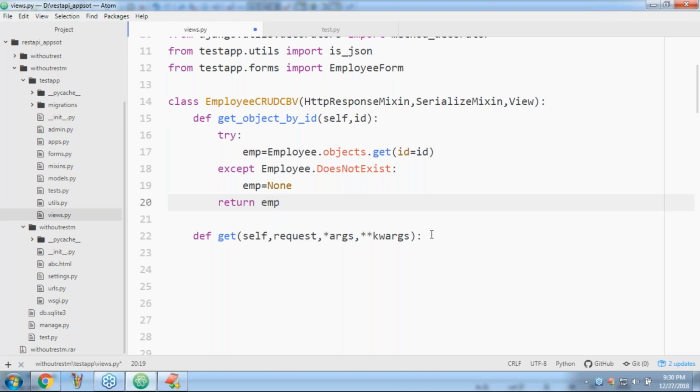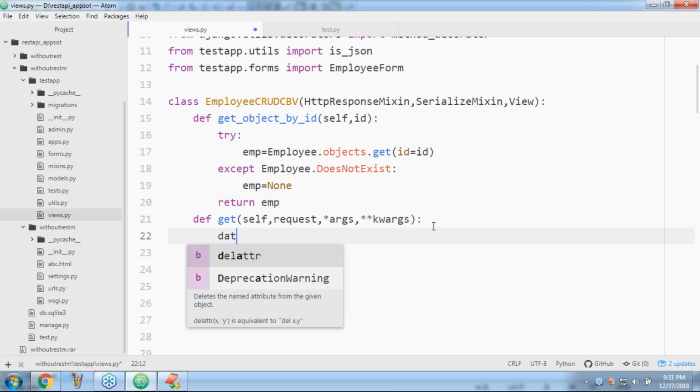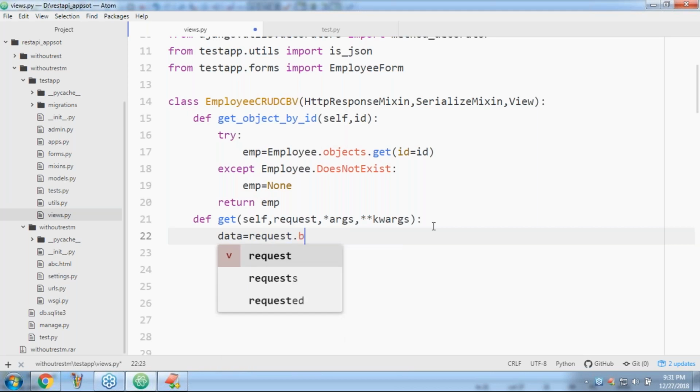Okay, well, now how to implement the get method? First thing, what is the data the client partner application provided? First get that data. Data is equal to request.body.